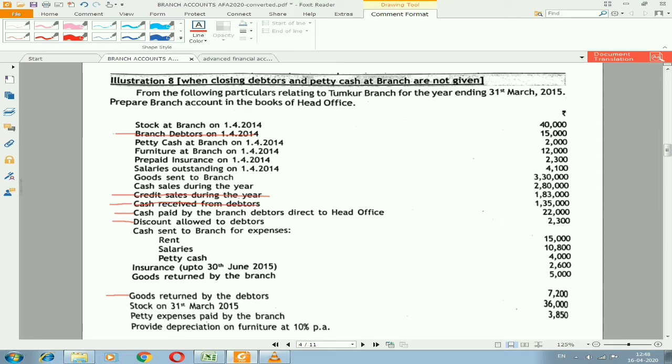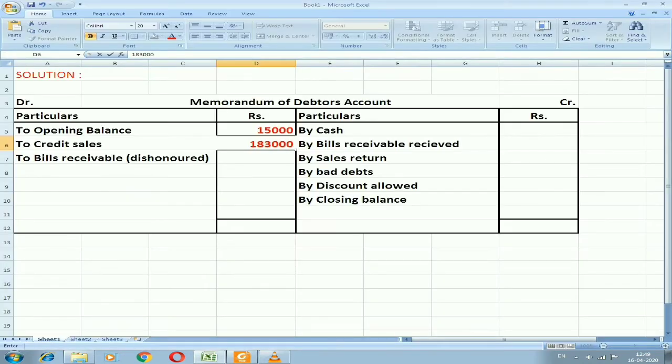So this is the amount, I can say income, so this should be recorded on the credit side. We have one more, that is cash paid by the branch debtors direct to head office. Both are paid by debtors. One is paid to branch, one is paid directly to head office. In both cases, it is considered as income, since both are paid by the debtors itself. That is the reason I'm clubbing both amounts together, and I'm entering that amount in the amount column as 1,35,000 plus 22,000, totally 1,57,000.